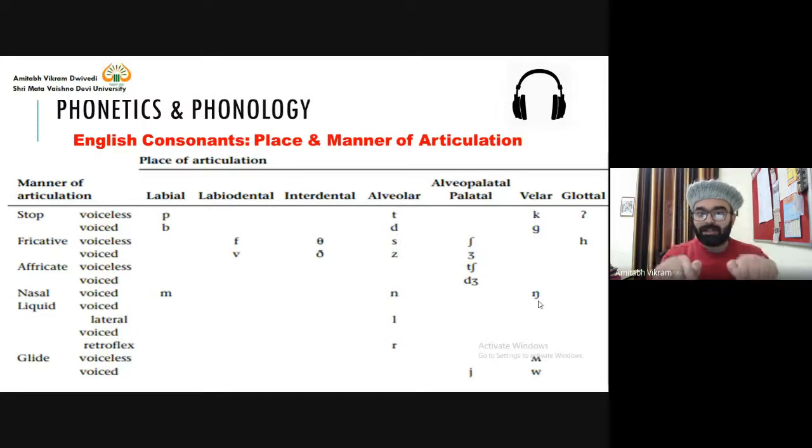And lateral. What is the meaning of lateral? When air passes through the sides of the tongue. So similarly, we are in the position of pronouncing the l sound, but we won't pronounce the sound, we will release the air first. So look at me, I'm going to pronounce the l sound, but I'm not pronouncing the sound. First, I'm releasing the air.